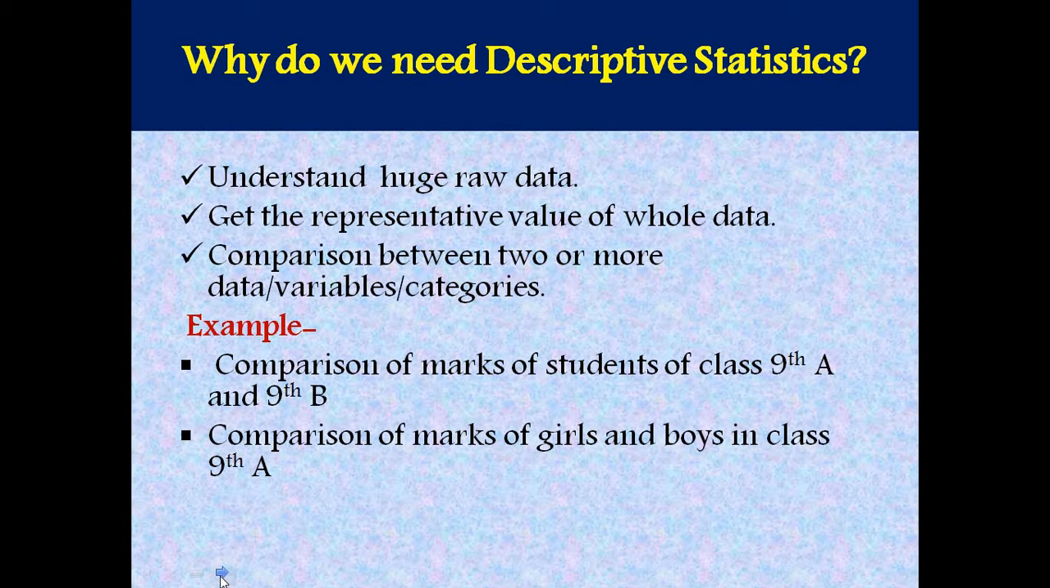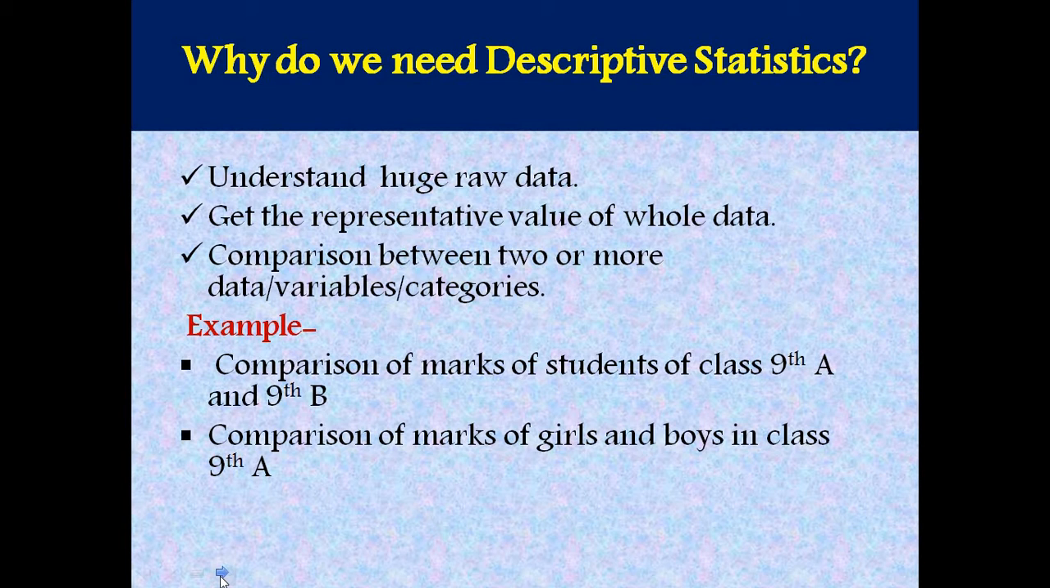Also, if we have two sets of observations and we want to compare those, we need some representative value for both the sets. Only then will we be able to compare those sets, variables or categories. So why do we need descriptive statistics? To understand huge raw data, get the representative value of whole data and compare between two or more data, variables and categories.